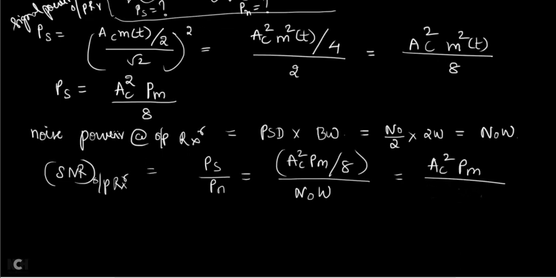Why? Because the noise power, whatever you have calculated, this noise power at the receiver is nothing but Ni square of T. Okay, what you have calculated is Ni square of T. Okay, I'll erase this part. SNR at the output side we will write down later.